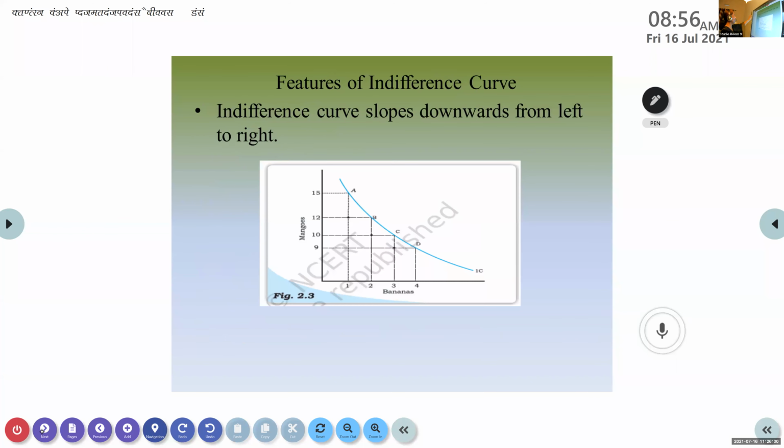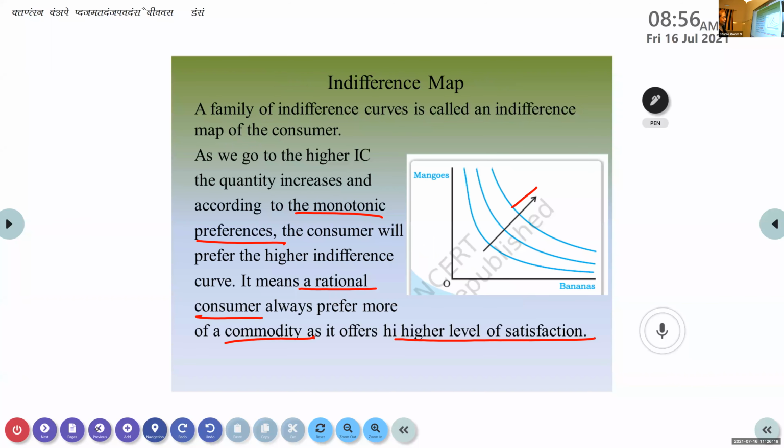Now next one, features of indifference curve is given. There are some important features for indifference curve. Can you show the slide once more? We are writing that. Sure. So what do you mean by indifference map, Anish? A family of indifference curves, that means many indifference curves together we call it an indifference map.